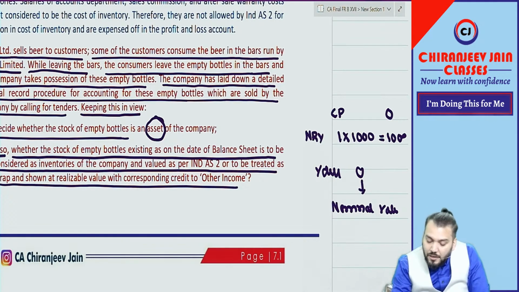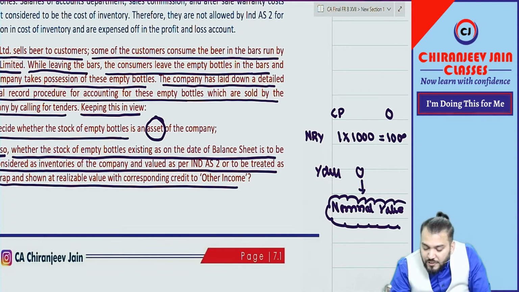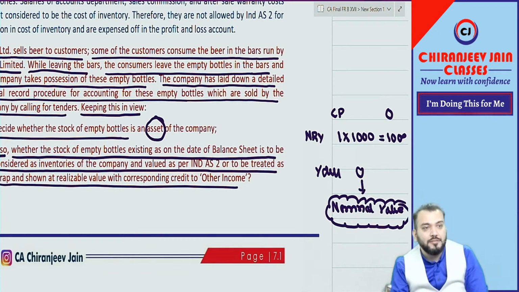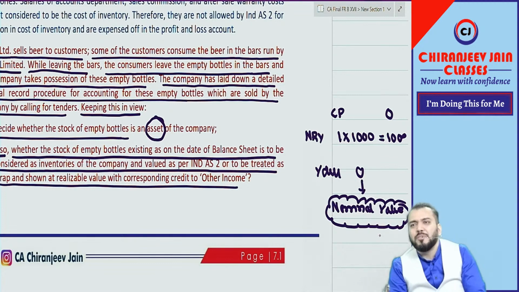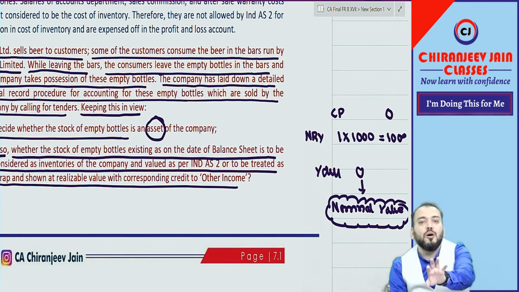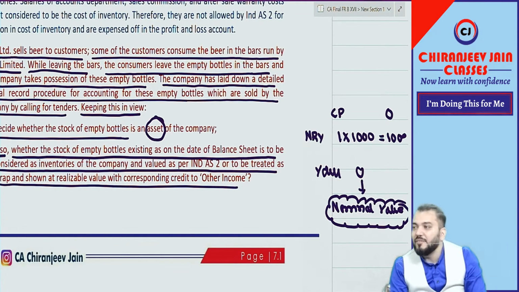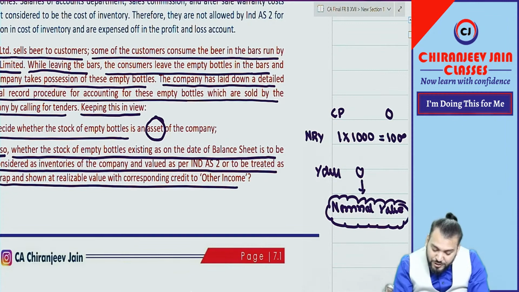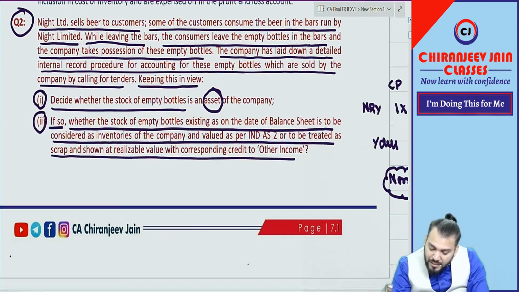I hope you understood nominal value from AS 12, government grant. In grant also we have used the word nominal value, remember, correct? So same thing. So there is a practical understanding. If the asset exists, but if the value is 0, we'll disclose at nominal value for disclosure purpose. Otherwise, how to write down inventory in the balance sheet, correct? So at nominal value. Have you understood this point?